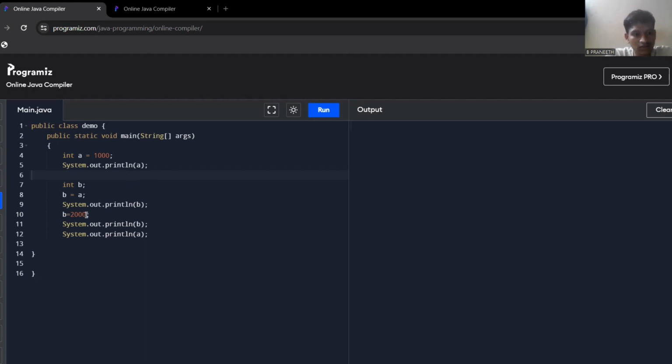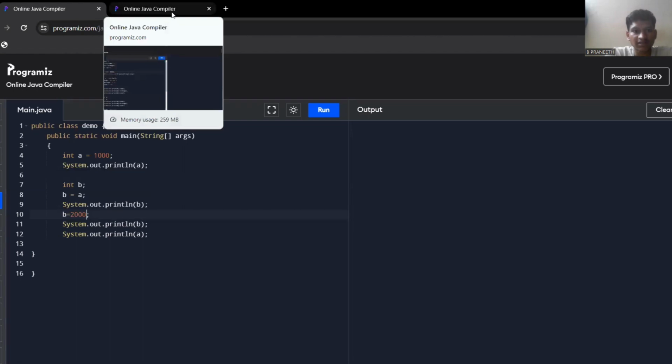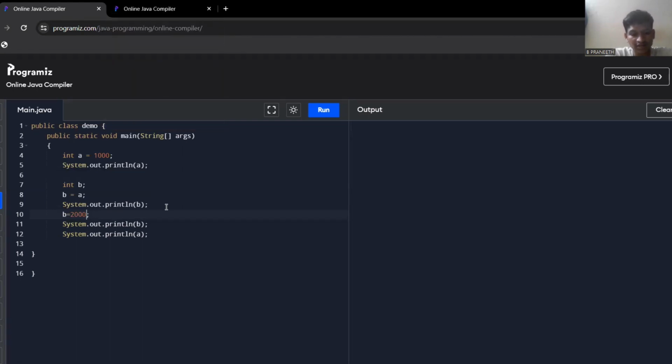If we change it to 2000 in the variable B, it cannot affect the variable A. But in call by reference, if you change the address of B, then it affects A. This is the difference between call by value and call by reference. This is the code for call by value.